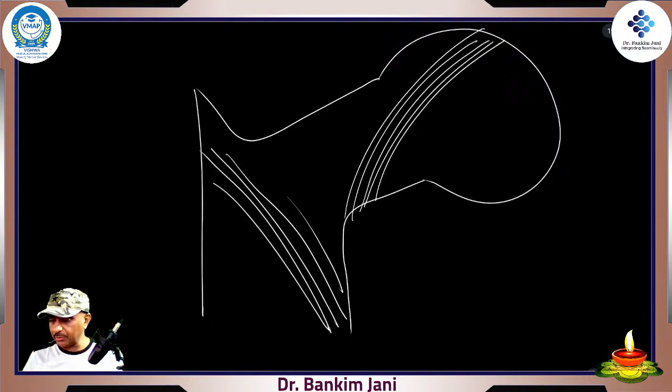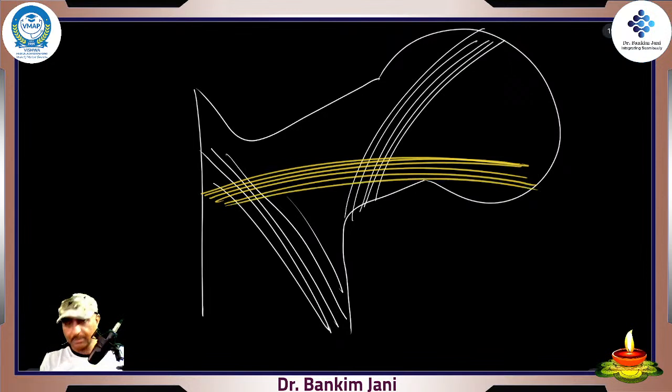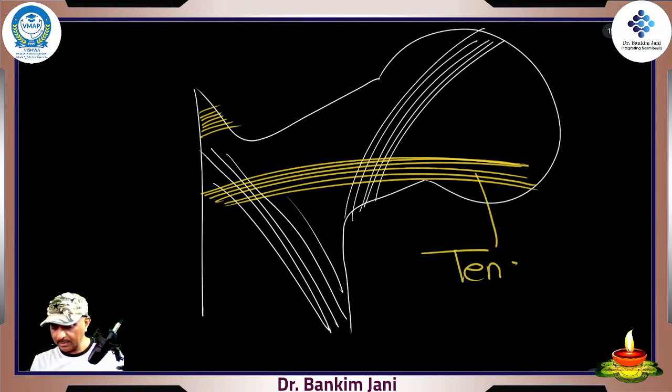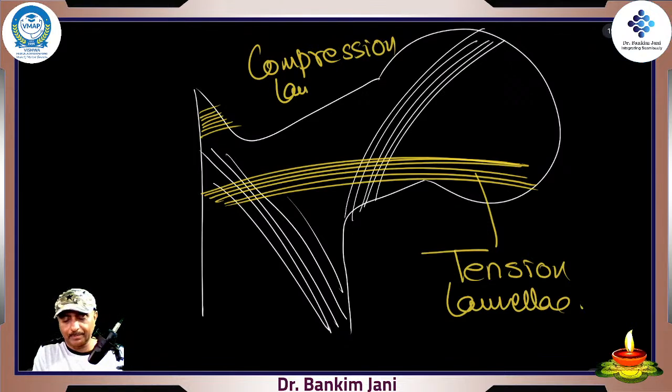But when it comes to the tension lamella, so that this head should not break, they will be arranged almost like this. So these are tension lamella and these are compression lamella.